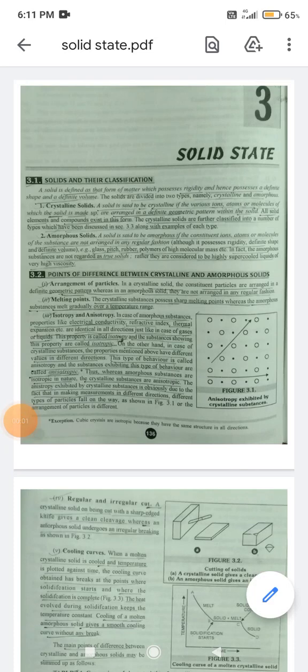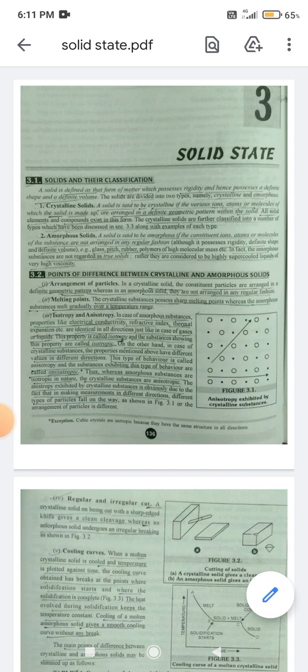Everyone, this book is Pradeep's Physical Chemistry, chapter number 3, Solid State. A solid is defined as the form of matter which possesses rigidity and hence possesses a defined shape and defined volume. The solids are divided into two types, namely crystalline and amorphous.